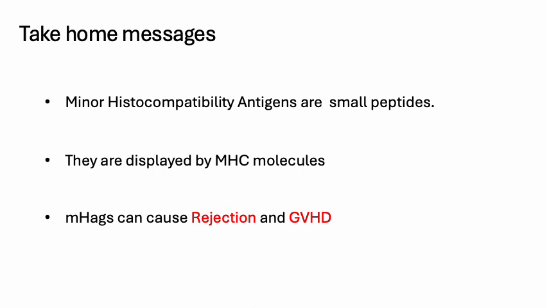In summary, minor histocompatibility antigens are small peptides. They are displayed by MHC molecules. Even though MHC is matched, transplants can cause rejection and GVHD because of MHAGs.